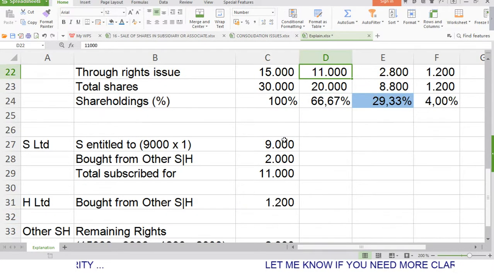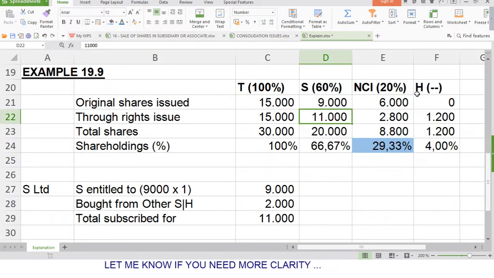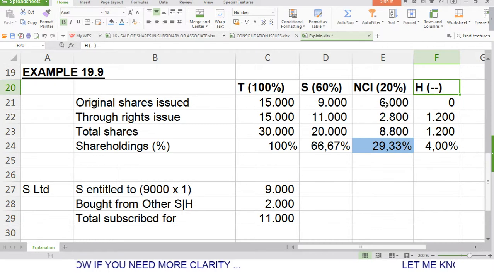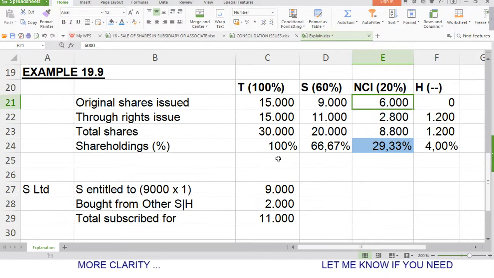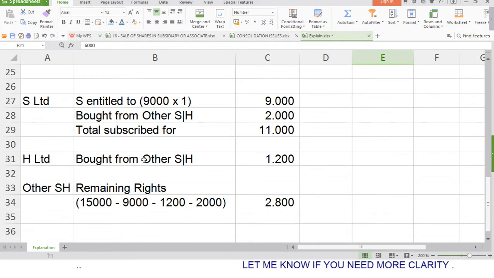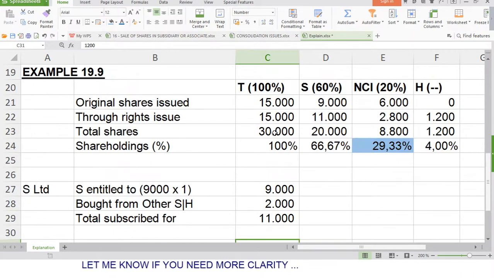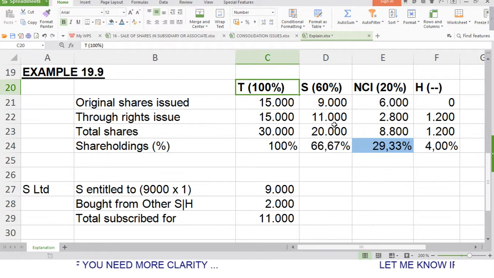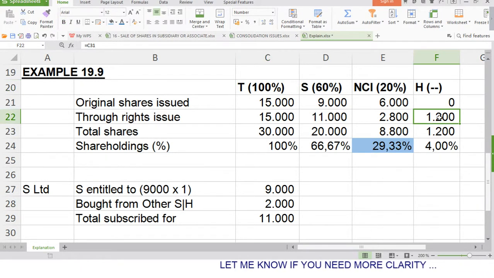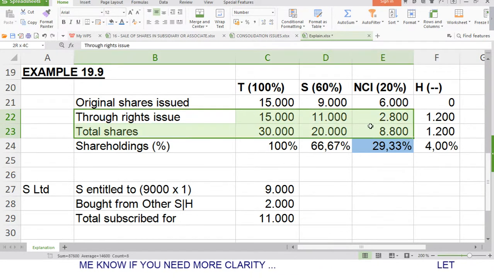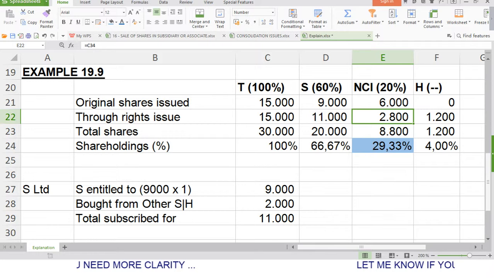Coming down now, we are told also that Ash, which is Ash Ltd, also acquired rights from the NCI, the 1,200 rights. So Ash is also entitled to 1,200 rights in T Ltd. That means Ash will buy 1,200 shares from T, which is this 1,200 you see here under Ash because of the rights issue. Now let's come to this 2,800.